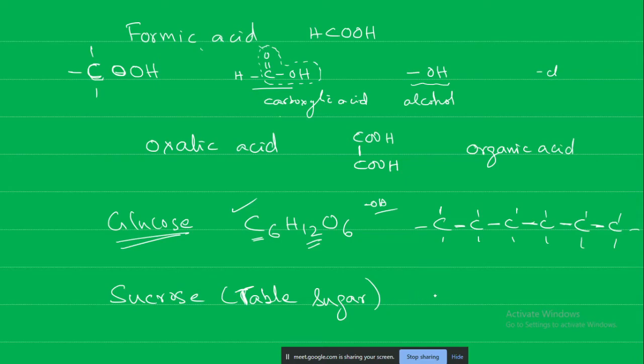This one is formed by linking two glucose, so this will become C12H22O11. It is not important to remember the formula, just that sucrose or table sugar is an organic compound. Glucose is an organic compound, oxalic acid, formic acid, all of these are examples of organic compounds.